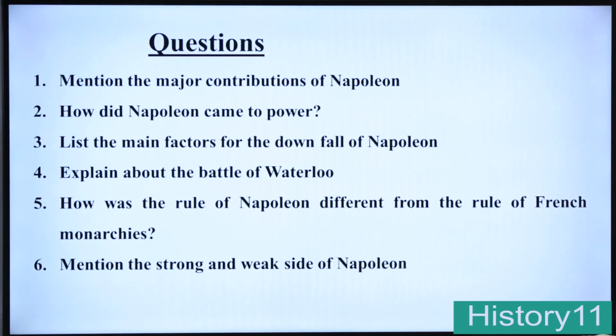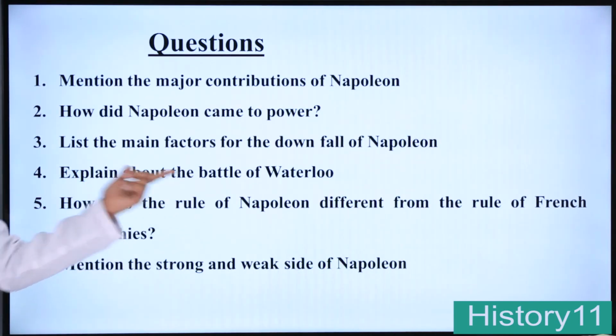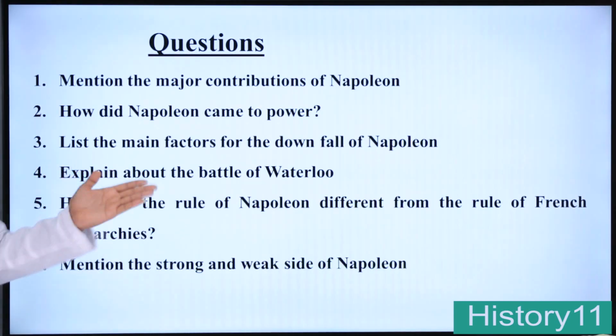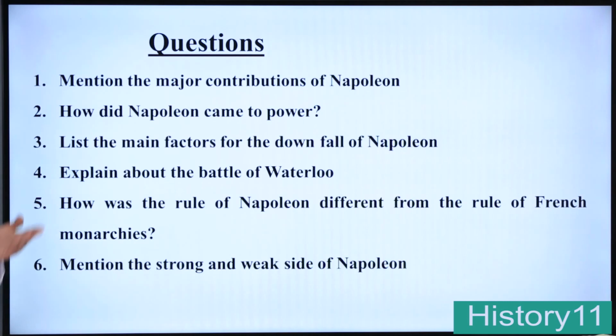Third question, list the main factors for the downfall of Napoleon Bonaparte. The fourth one, explain about the Battle of Waterloo. And the fifth one, how was the rule of Napoleon different from the rule of French monarchies? The last one, mention the strong and weak sides of Napoleon.